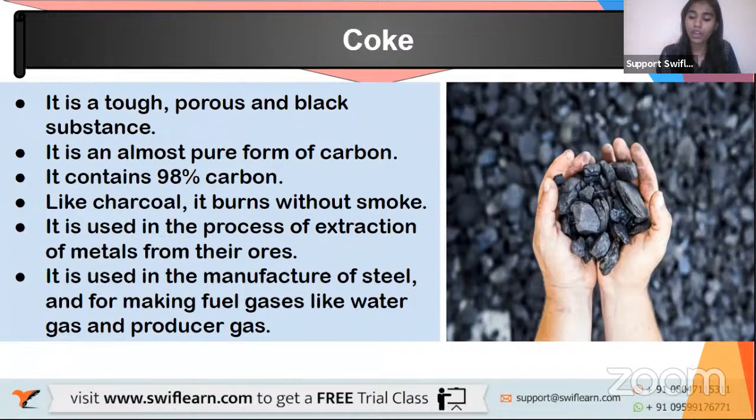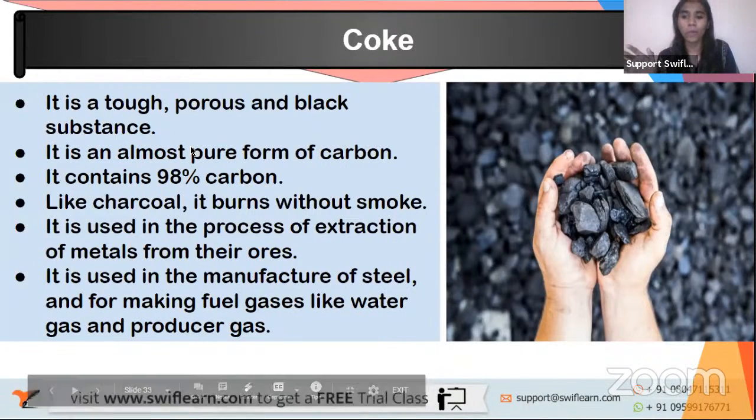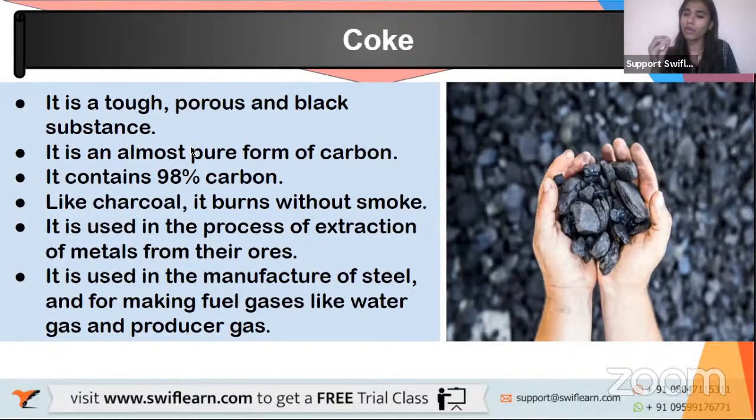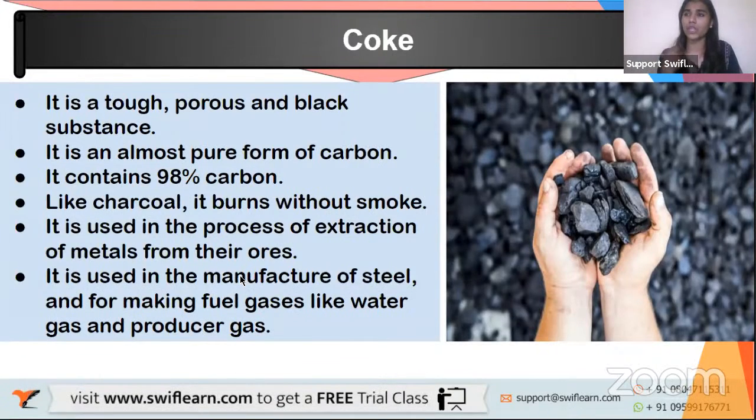You can see a picture for a better idea. Now it is almost a pure form of carbon. That is, the majority of it is carbon. It contains about 98% carbon. Like charcoal, it burns without smoke. That is why we prefer it; you have seen charcoal burning, it burns without a lot of smoke, right? It is used in the process of extraction of metals from ores. Now the metals that we use, whether gold, silver, or copper, all this we get from deep layers of earth, right?